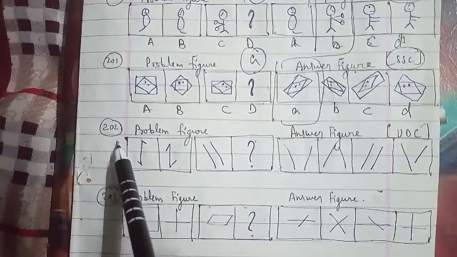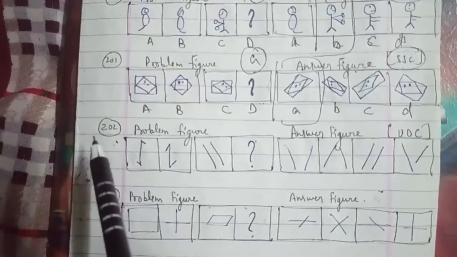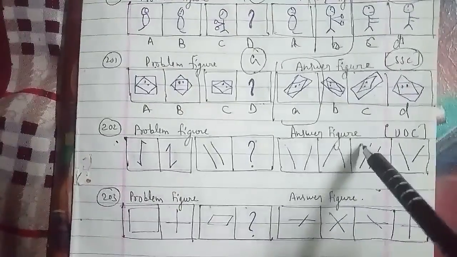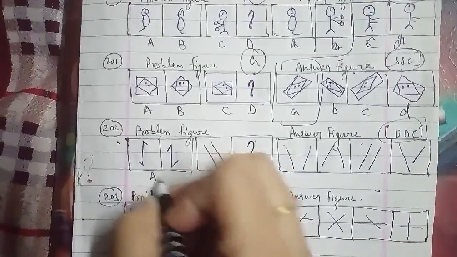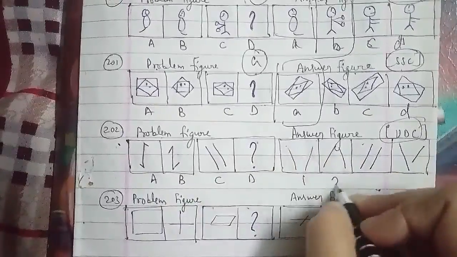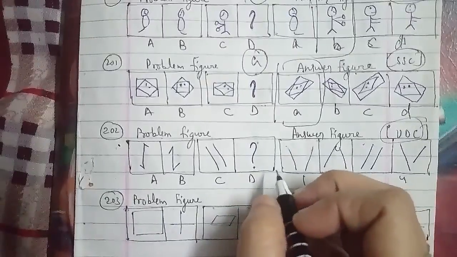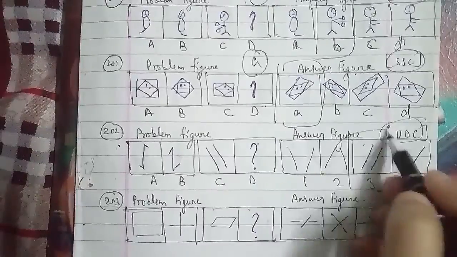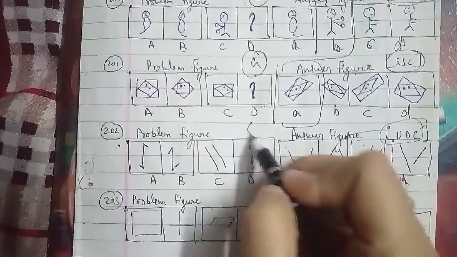Now we'll talk about another question, the 202nd question of the session. These are the problem figures and these are the answer figures, which were asked in a UDC examination paper. They are named A, B, C, D, or 1, 2, 3, 4. With reference to it, the figure is laterally inverted, so the missing figure we have to find out is figure C, which will be the right answer for this question as well.